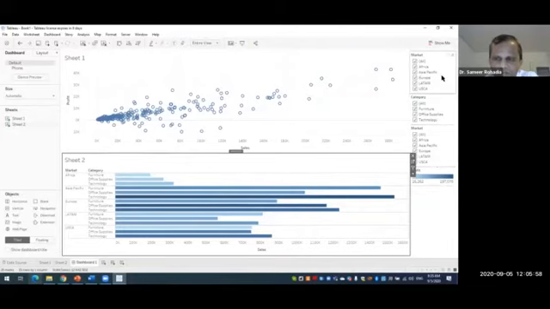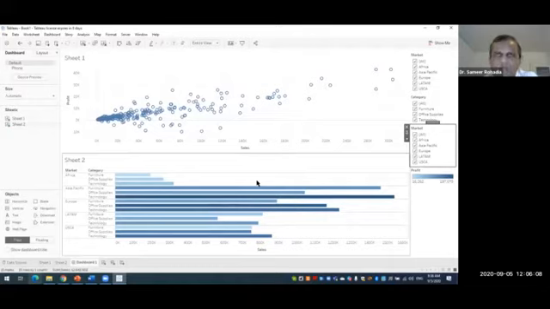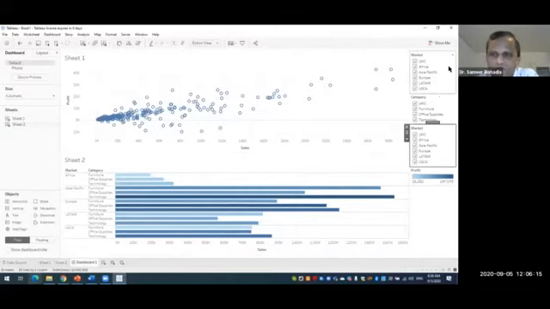As you have seen, the first market filter and the category filter are only affecting sheet 1, and then the second market filter is only affecting sheet 2. Now, whenever you are creating a dashboard with these kinds of filters, it does not make any sense to have 2 market filters, or maybe 2 category filters.